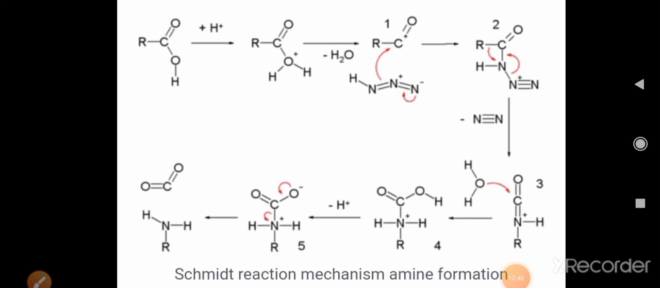In such a way, students, the carboxylic acid through different steps undergoes formation of amines. In a similar way, aldehydes and ketones undergo rearrangement to form the corresponding amides also.